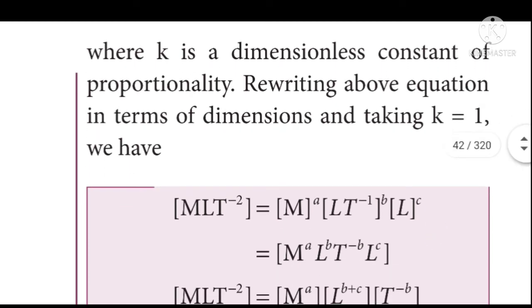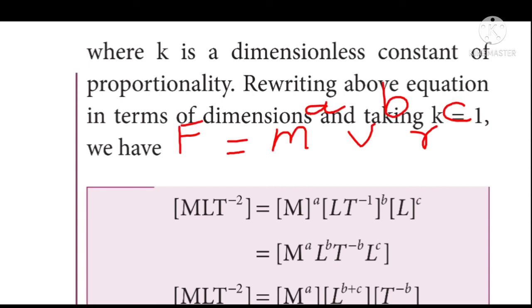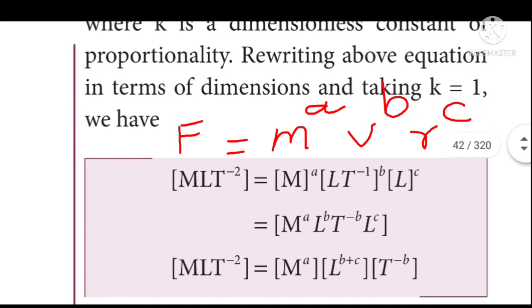Next we have to apply the dimensional formula for each quantity in the left hand side as well as the right hand side. In the left hand side, force is given. The dimension for force is written as M L T power minus 2, which is equal to the right hand side mass. The dimension for mass is capital M power A, then (L T power minus 1) the whole power B, because velocity, the dimension for velocity is what?